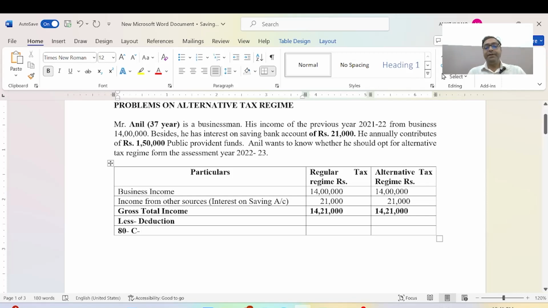This deduction will be allowed in the old regime, 1,50,000, and in the new tax regime it will be blocked, not allowed. Then section 80TTA is regarding interest on saving accounts, with a deduction of only 10,000. It will be deducted in the old regime, but it is not allowed in the new tax regime.